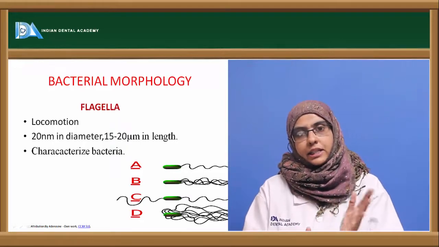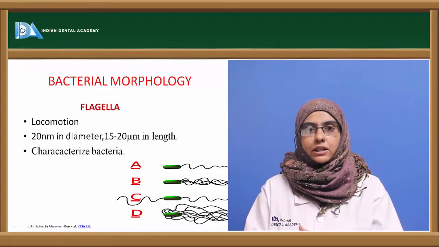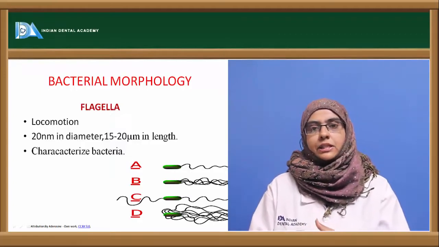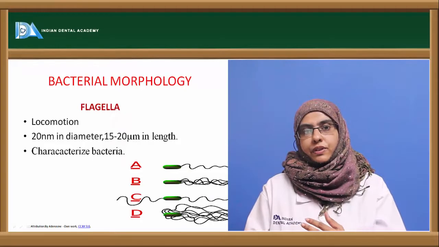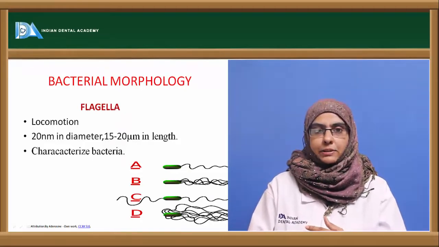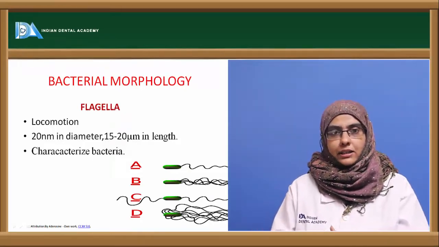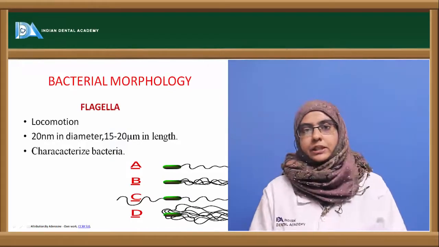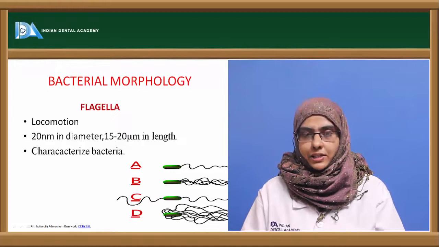Components internal to the cell wall are the cytoplasmic membrane, cytoplasm, and the components present in the cytoplasm such as ribosomes, the nucleus, intracytoplasmic granules, and other components such as spores, etc. So the first important component external to the cell wall is the flagella.